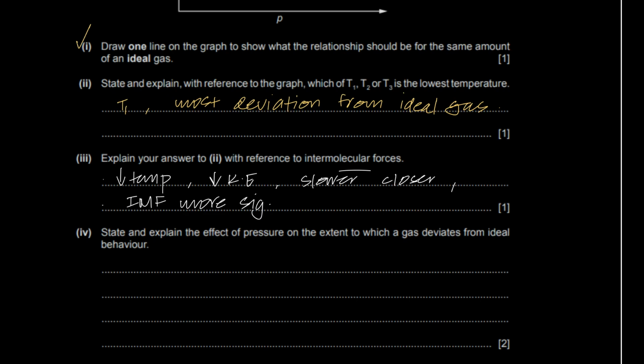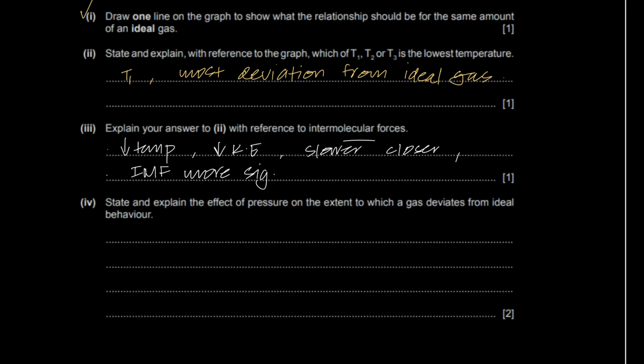Sorry for writing these abbreviations, but I couldn't care less. Because the IMF becomes more significant, right? In ideal gas, we learned that there are no IMFs. That's the assumption. But if you have lower temperature, particles will come closer together and the IMF will become significant, therefore deviating most from ideal gas behavior.